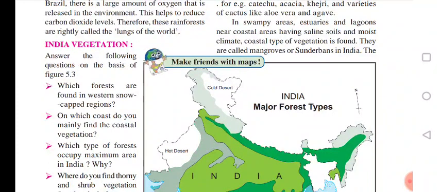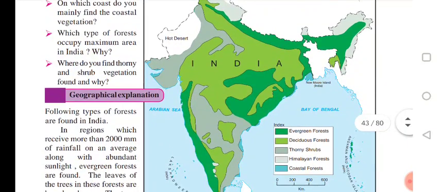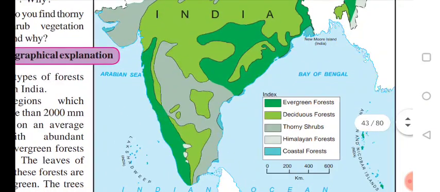Now answer the following questions on the basis of figure 5.3. You have to see figure 5.3. Which forests are found in the western snow cap region? Mostly we are getting the Himalayan forest in the western snow cap region. You can see the index, it is given. All these are Himalayan forest here.